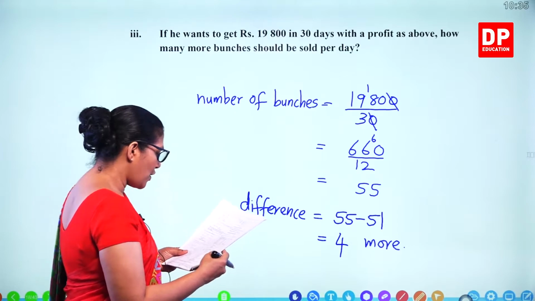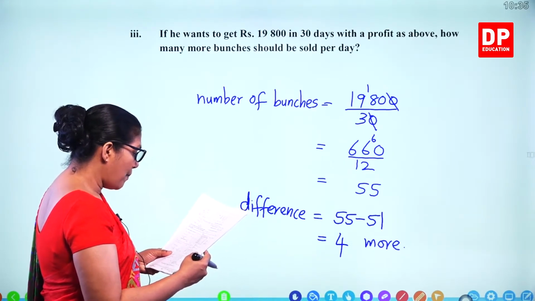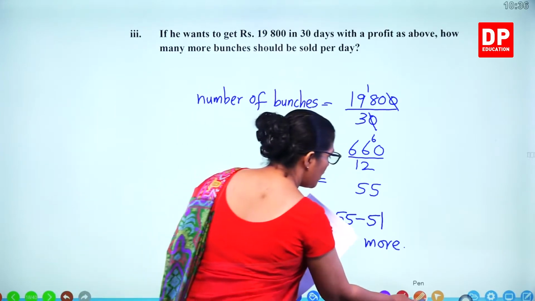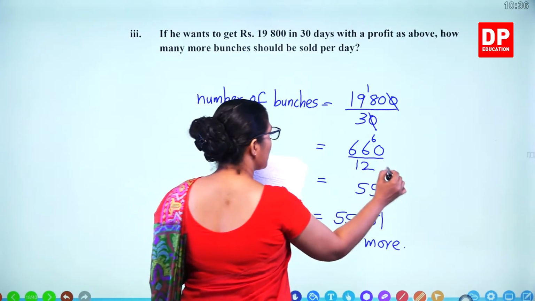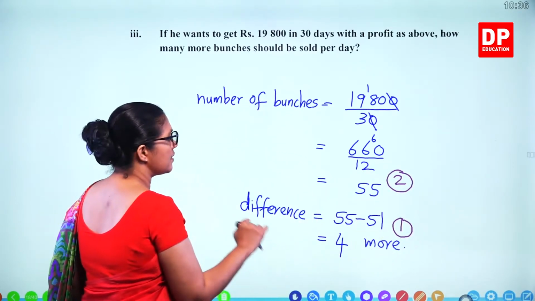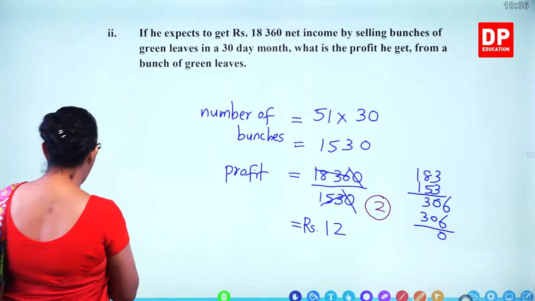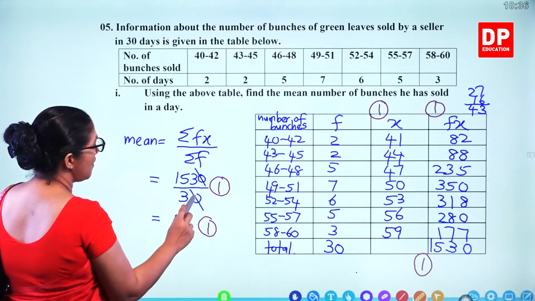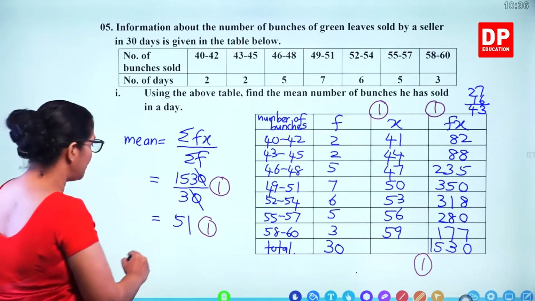So how many marks for that? 3 marks for this question. You get 2 marks for calculating this value, and 1 mark for finding this difference. 3, 4, 5, 6, 7, 8, 9, 10. So 10 marks for the whole question.